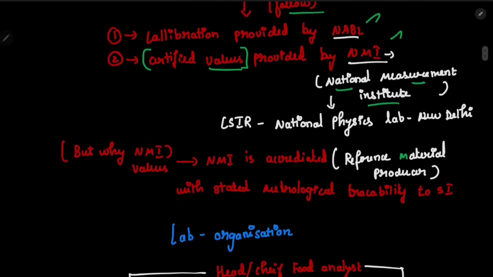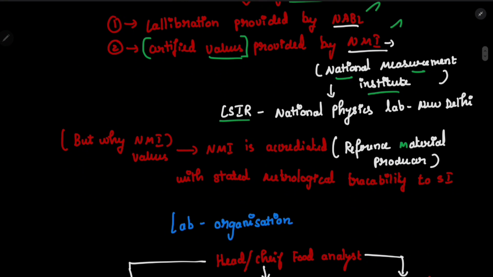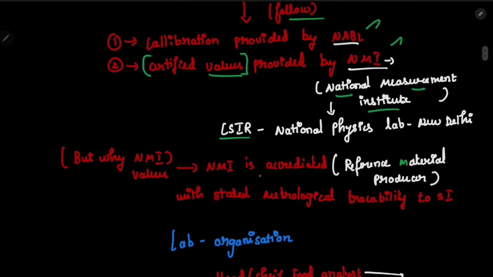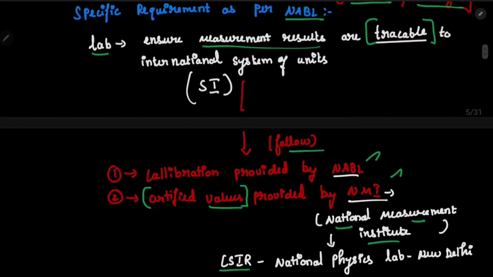Basically the example of a National Measurement Institute is the CSIR National Physical Laboratory, which is in New Delhi. Why this NMI value? Because the NMI is accredited as a national reference material producer. Reference material is nothing but what I told you previously, which is the 300 mg. This reference material produced by the NMI is traceable to SI, which means it can be linked with the international system of units.